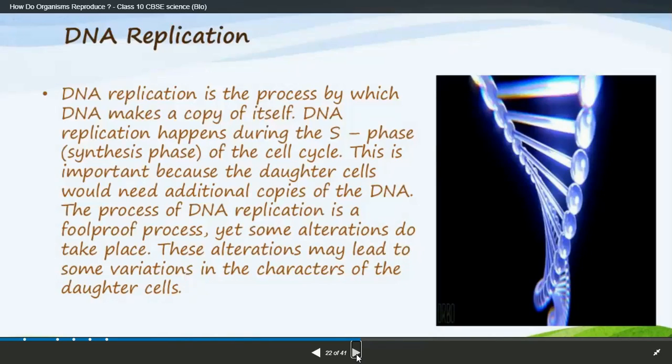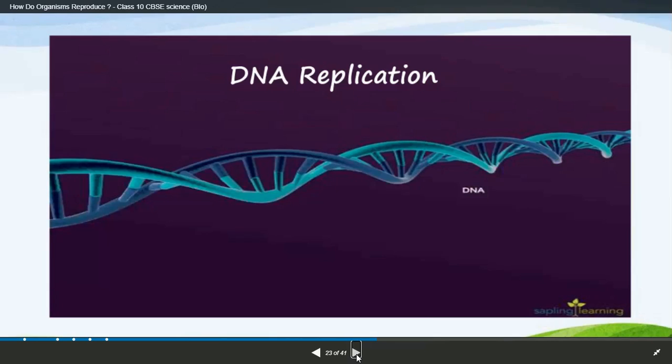So this is DNA replication, which you will learn clearly. This is the model of a DNA, how it looks. And for better understanding, I kept that particular picture.